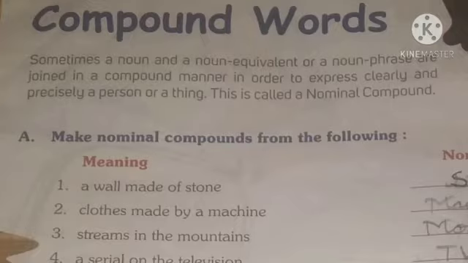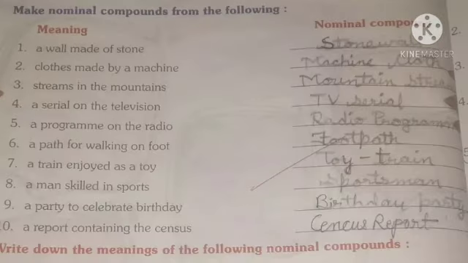Number 1, a wall made of stone. It means a wall which is constructed of stone is called a stone wall. Number 2, clothes made by a machine are called machine clothes.